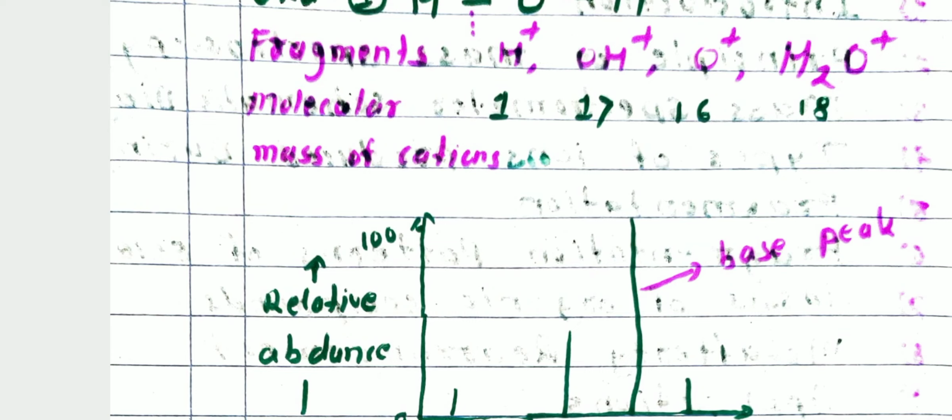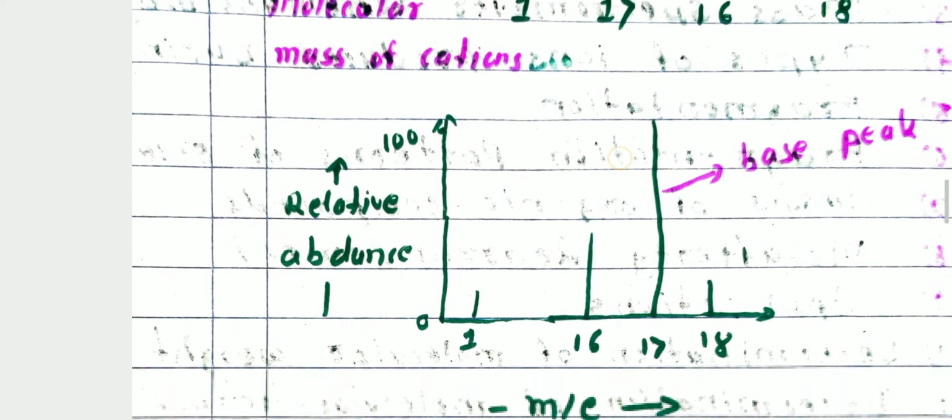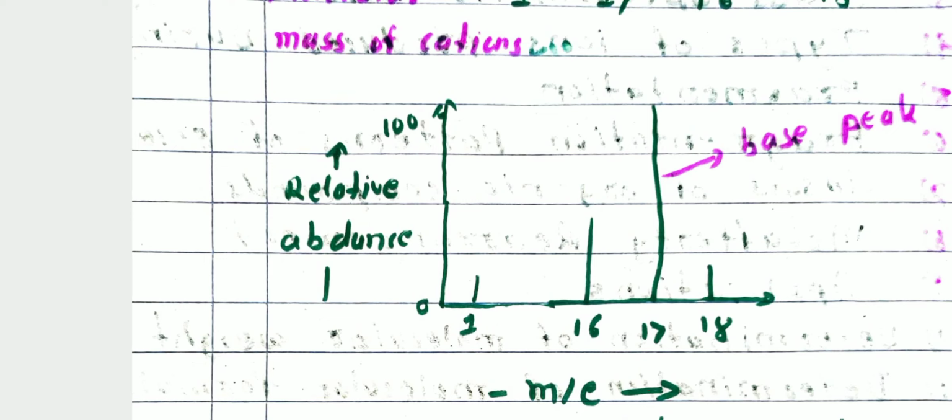The H+ cation shows a smaller line, but the OH+ cation shows a greater line, and this greater line in the mass spectrum is taken as the base peak. Therefore, I am showing the mass spectrum of the water molecule.